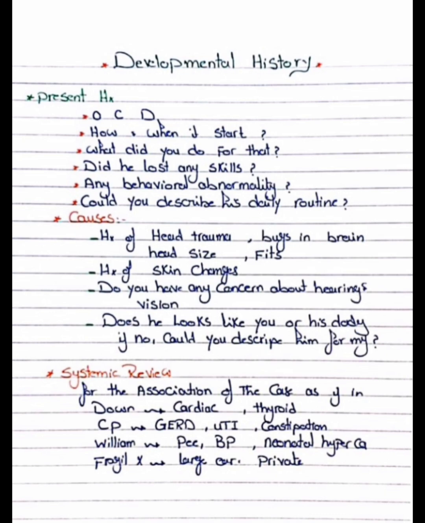Now for diagnosing the cause, we can ask the history of any head trauma, bug in the brain, head size and fits. So head trauma is important. Shaken baby syndrome comes in exams, and bugs in the brain, meningitis sequelae come in exams.